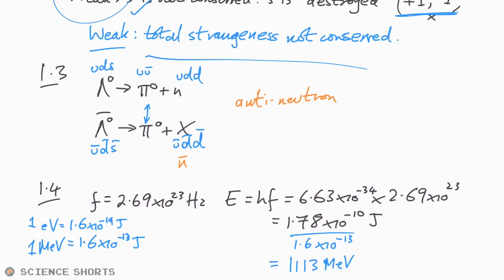That's a tricky one. They've used 3 sig figs there. I've used 2 sig figs there, but I think in the formula sheet it is actually, let's just check. Yes, it is 1.60. So therefore, I guess we should give that to 3 sig figs. That's 1.11 times 10 to the 3 mega electron volts.